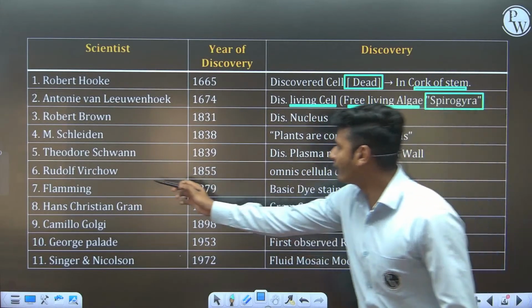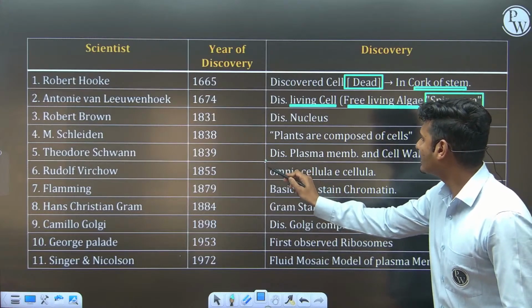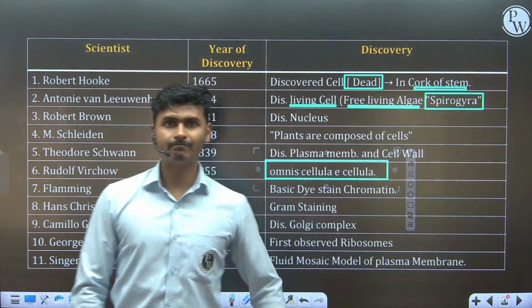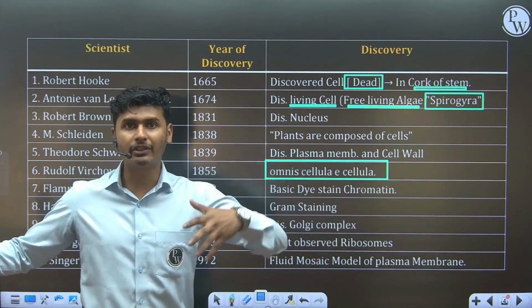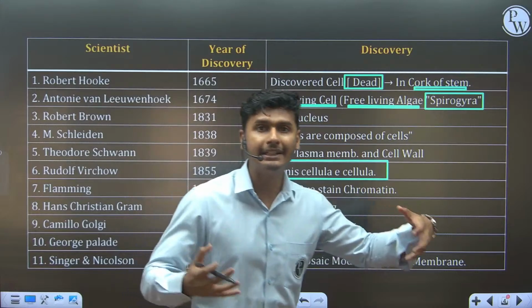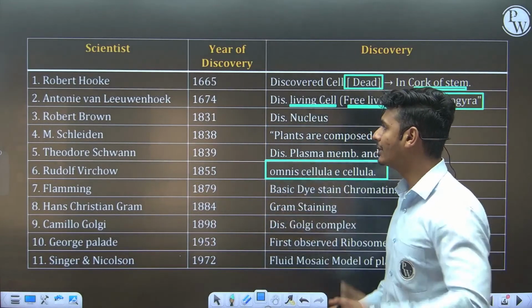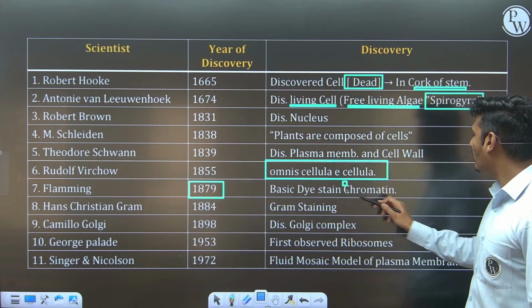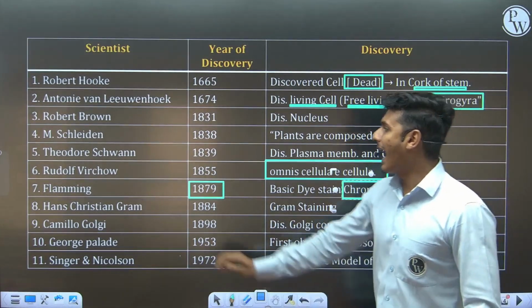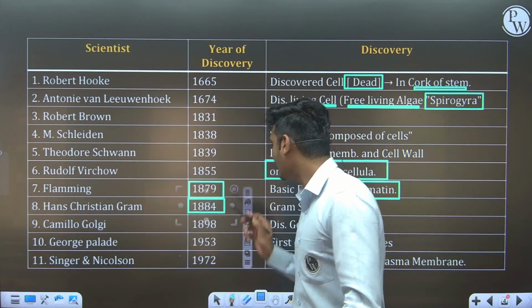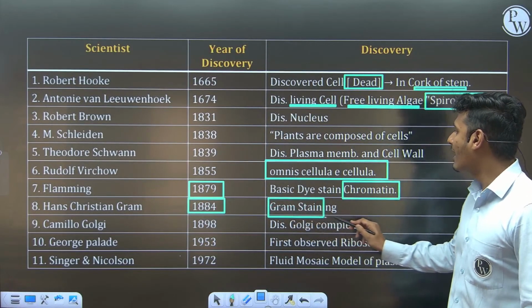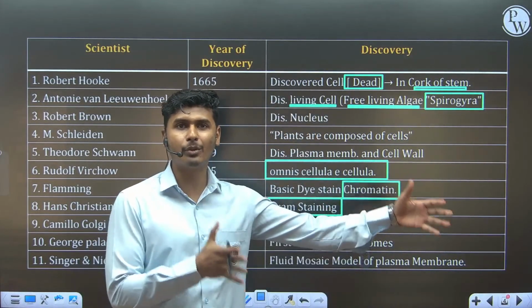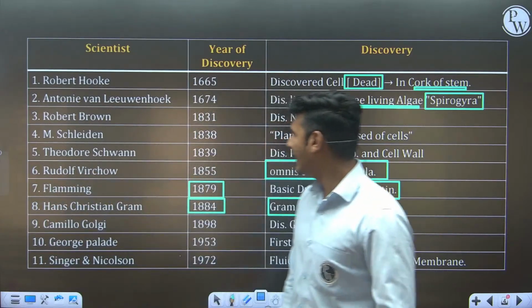Then Rudolf Virchow in 1855 gave us the terminology omnis cellula e cellula. It means every new cell is formed from a pre-existing parent cell. Then Fleming in 1879 discovered chromatin by using a basic dye. Hans Christian Gram in 1884 gave us the Gram staining method to distinguish two types of bacteria. Which are those bacteria? Gram positive bacteria and Gram negative bacteria.